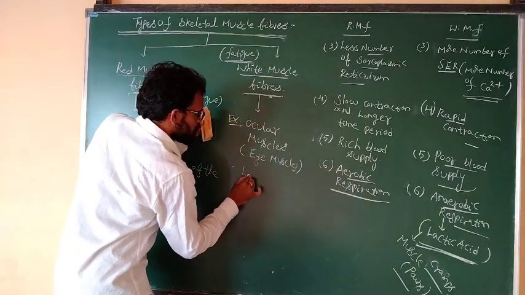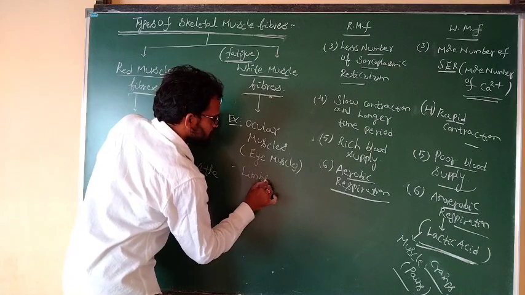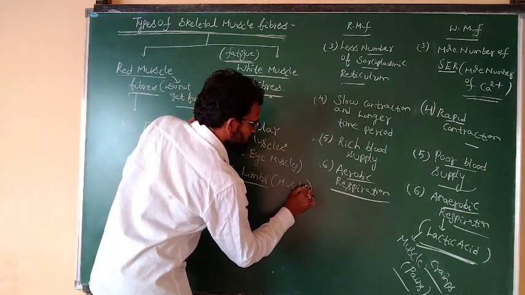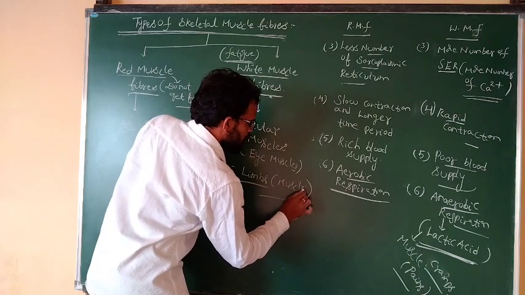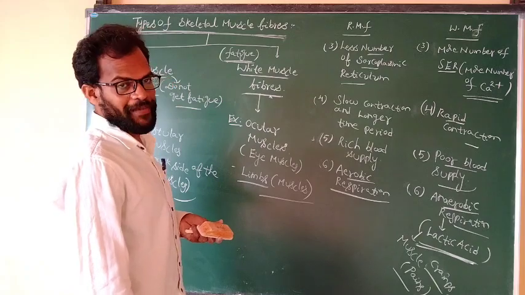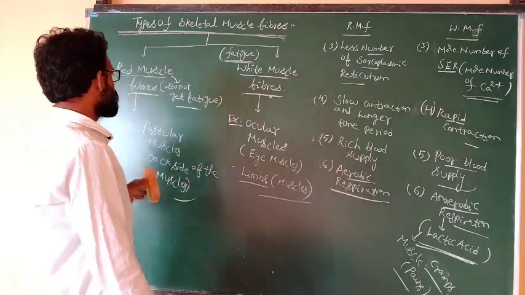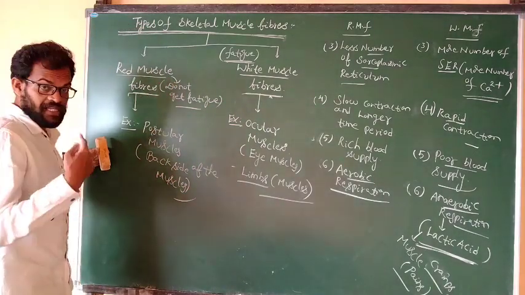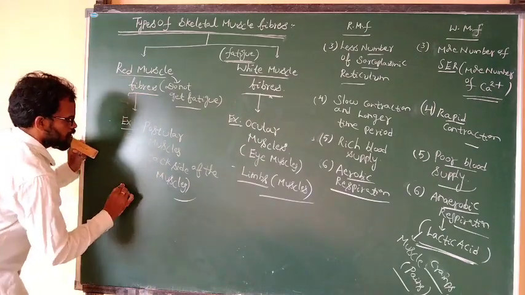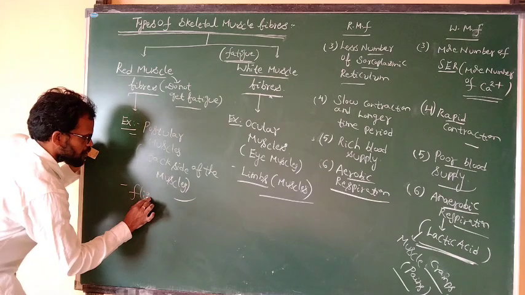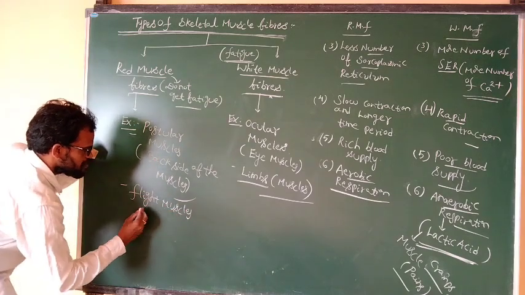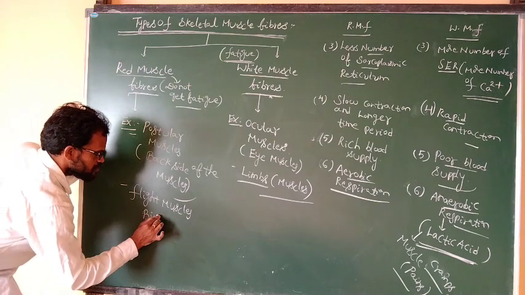Limb muscles are white muscle fibers, though in human beings they can also be postural muscles. And also flight muscles. The flight muscles are present in the birds.